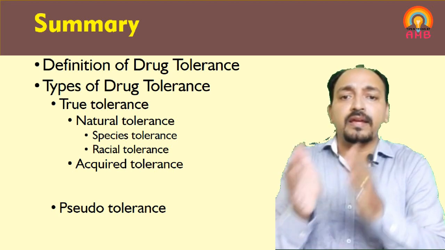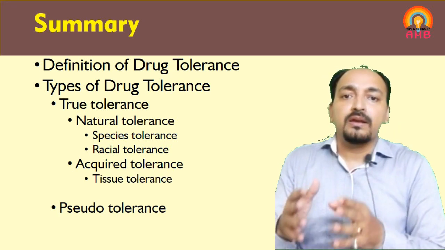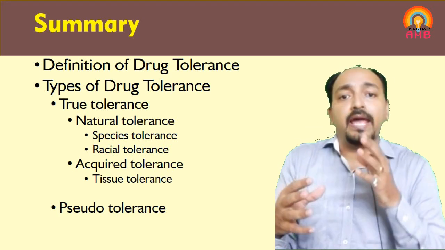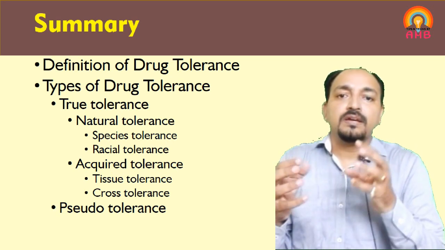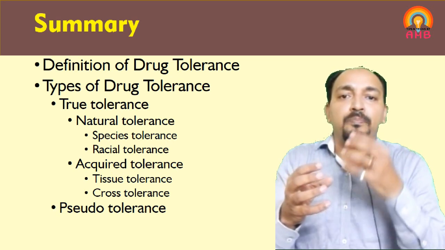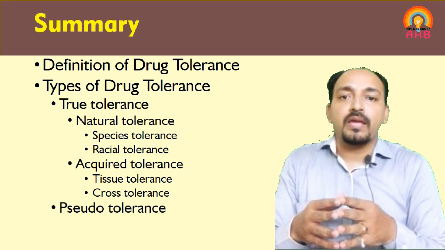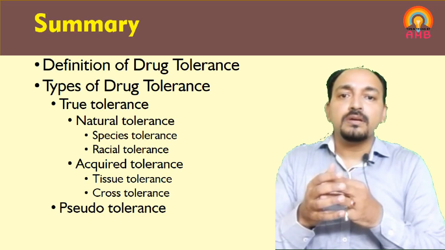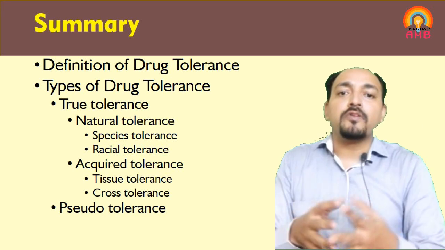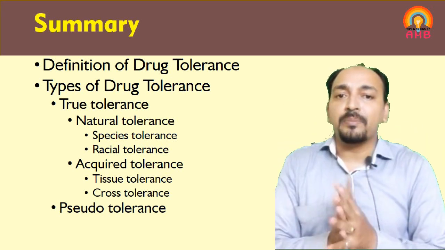Acquired tolerance is again divided into two types, tissue tolerance and cross tolerance. Tissue tolerance means tolerance is developed for particular effects of the drug, and cross tolerance means if tolerance is developed for a drug, tolerance is also developed for other drugs belonging to the same category.